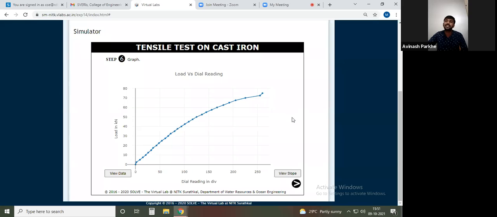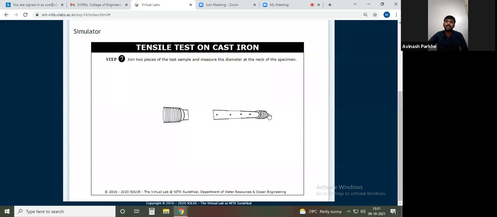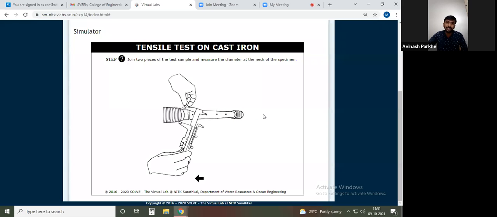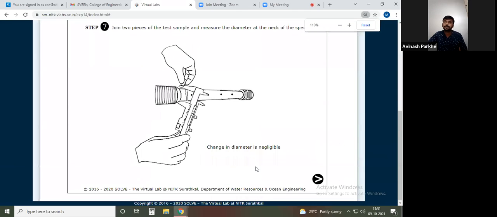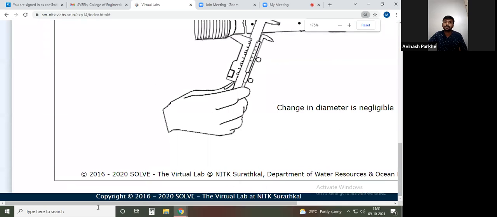Because the strength of the cast iron is very high, maximum as compared to the mild steel. So this is the first graph. And if I have to measure the diameter, you can see here, this is the breaking component. If I join it here and measure the diameter, see how much diameter is there. They have given one note.